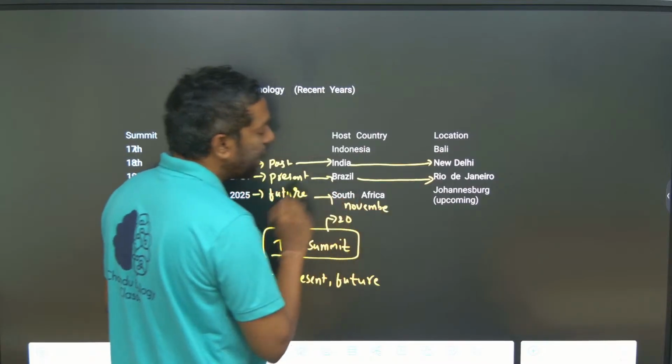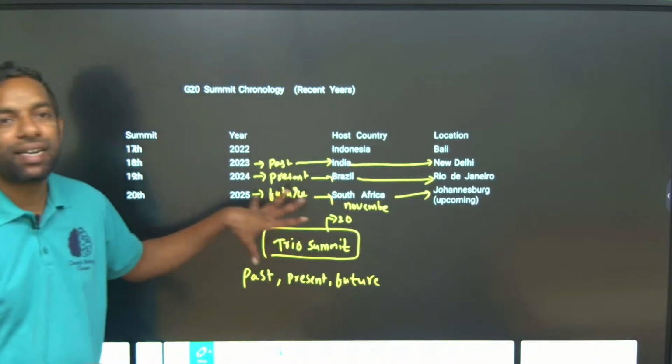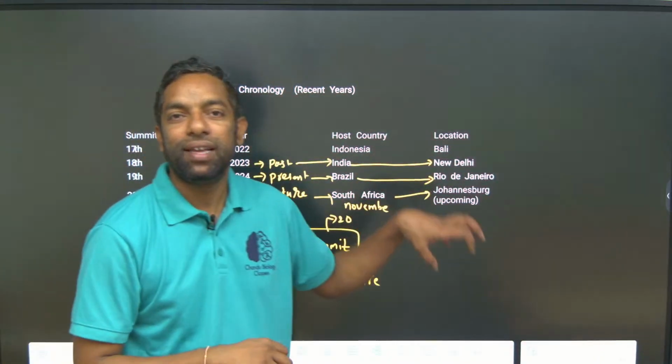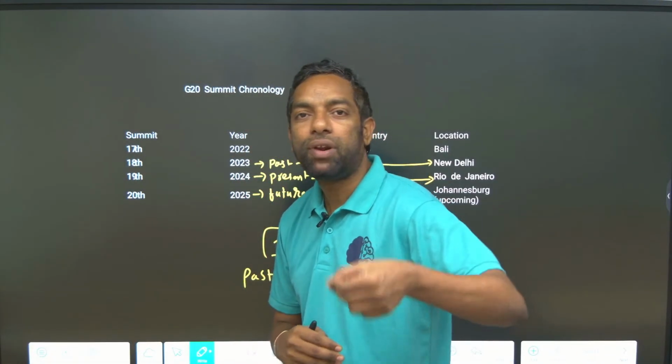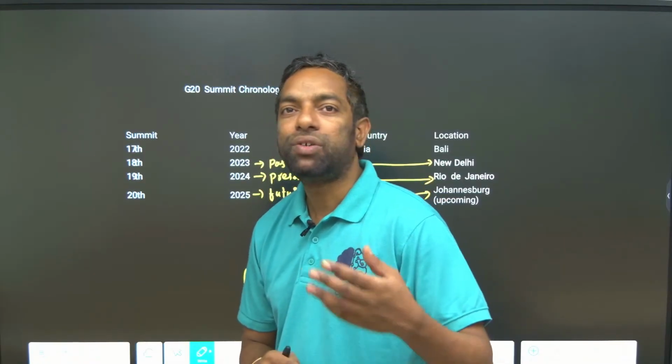it will take place in South Africa, Johannesburg. This is the trio of G20, the status of the trio. 2023 New Delhi, India, 2024 Rio, Brazil, 2025 South Africa, Johannesburg.